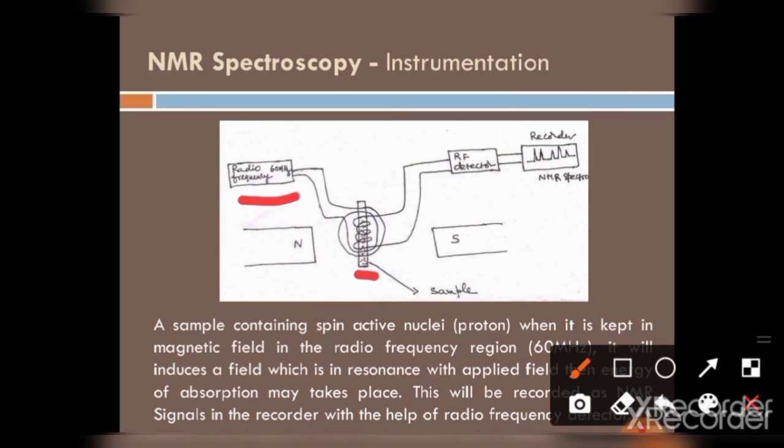It will induce a magnetic field, and it goes into the RF detector to detect the signal, and from the RF detector it goes to the NMR recorder. This will record the NMR signals. This is the instrumentation of NMR spectroscopy, and how the NMR signals are calculated from the radio frequency with the help of the sample proton magnetic fields.